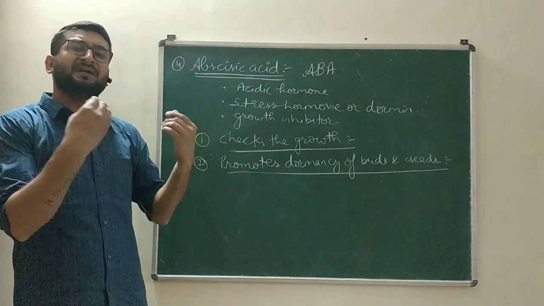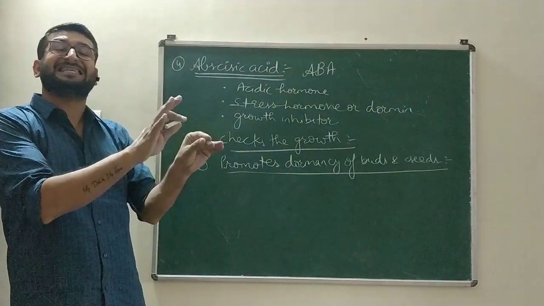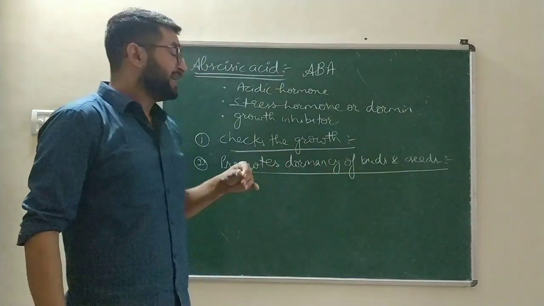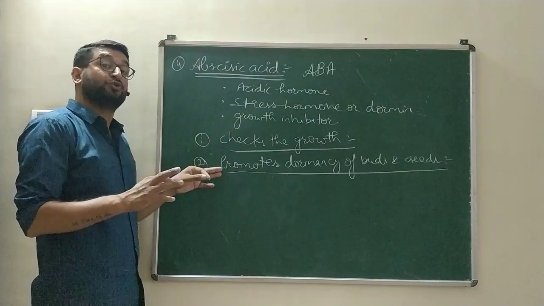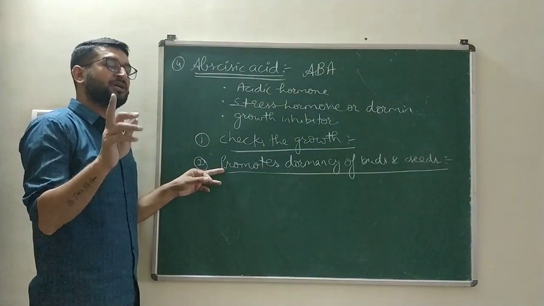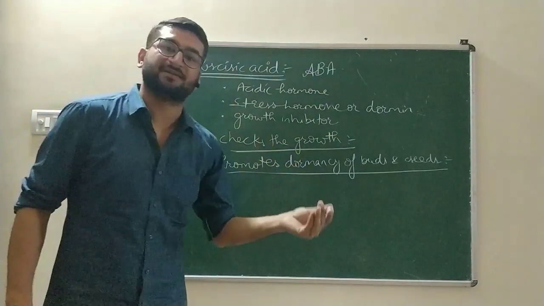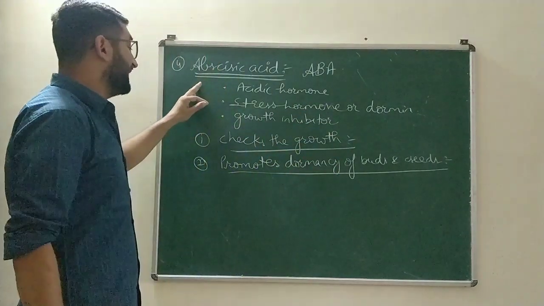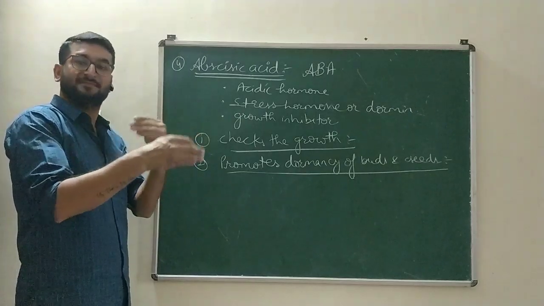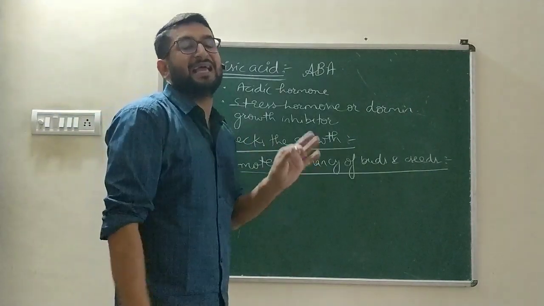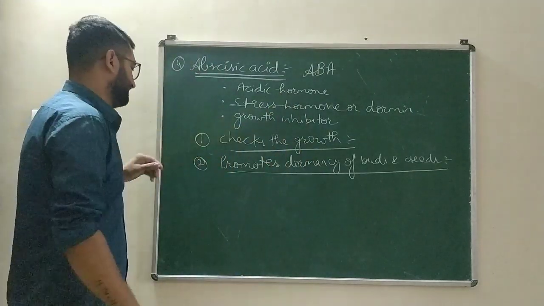It allows the buds and seeds to remain in that intact form for a long period of time. So it works exactly opposite to the cytokinin as well as to the gibberellins. Gibberellins promote the breaking of the dormancy, whereas the abscisic acid promotes the dormancy.